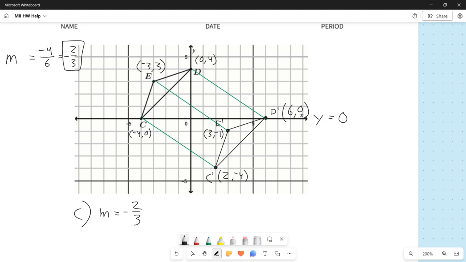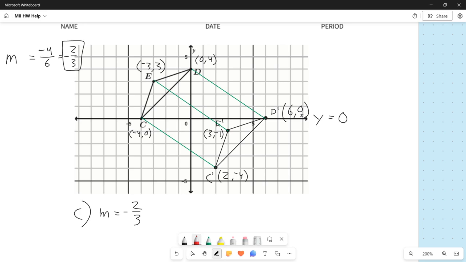And what we're going to do is reflect our most recent triangle, the one to the bottom right, across the line y equals 0. When we're doing a reflection, if we're going to reflect C prime, right here, we're going to start by reflecting that point. The way that we want to do that is count the boxes that it takes to get to the line that we're reflecting across, which in this case is the x-axis.